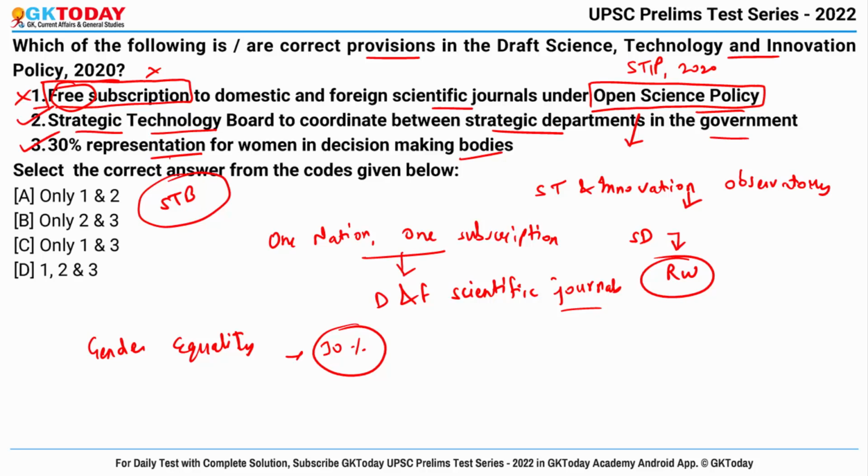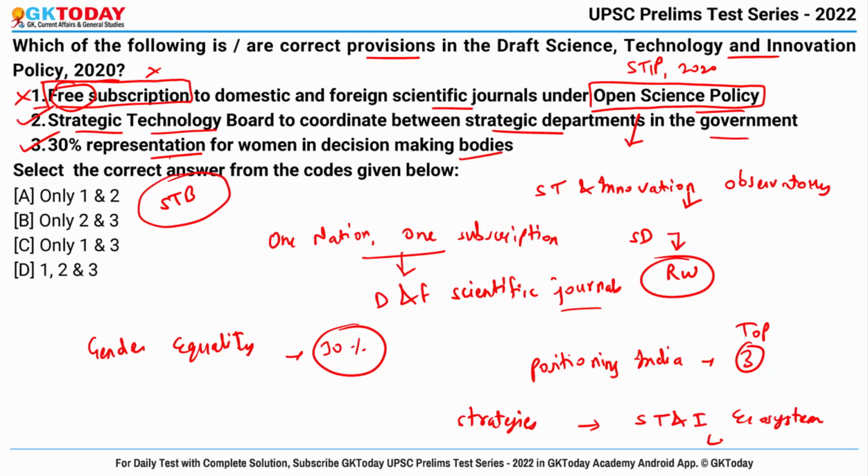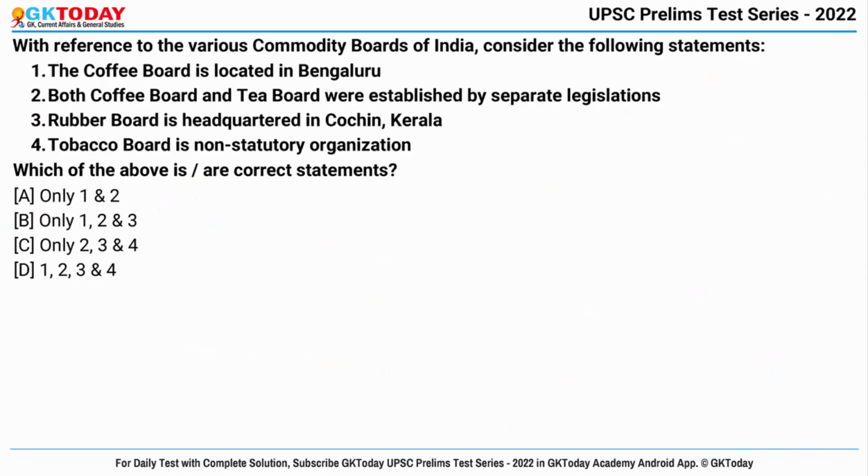Basically, the Draft Science, Technology and Innovation Policy will guide the vision of positioning India among the top 3 scientific superpowers in the decade to come. And apart from it, it also outlines the strategies for strengthening India's science, technology and innovation ecosystem to achieve the larger goals of Atmanirbhar Bharat. Fine. So your correct answer becomes only 2 and 3.